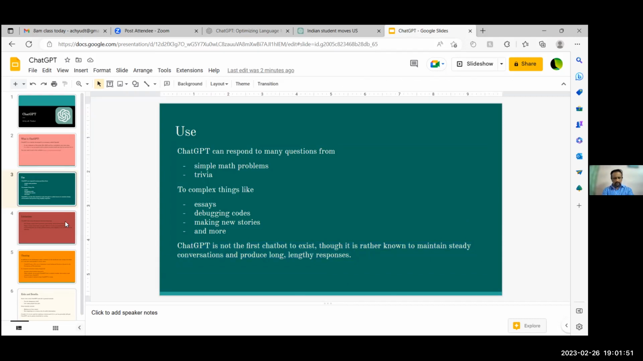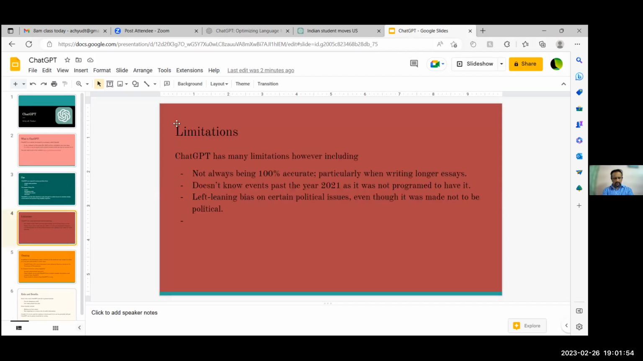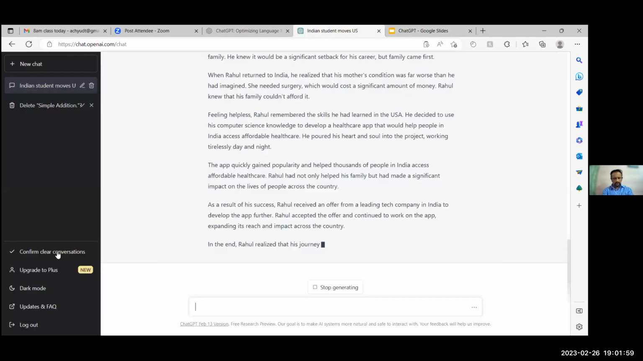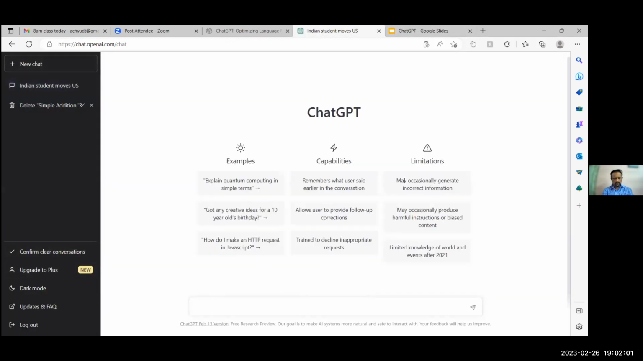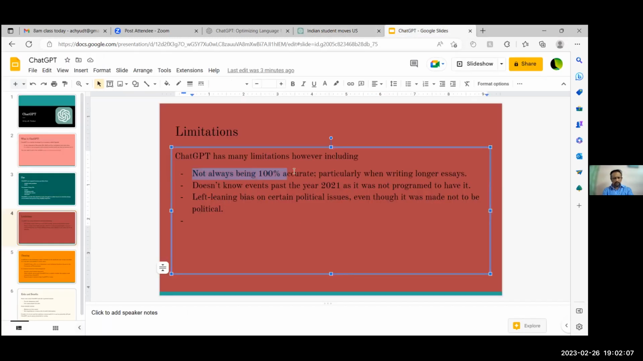Now, limitations. With everything, there's obviously a limit. Even in here, if I pull up a new chat, you can read that they have limitations, and we'll go over them. It's not always 100% accurate, particularly when writing longer essays. We'll see an example later.